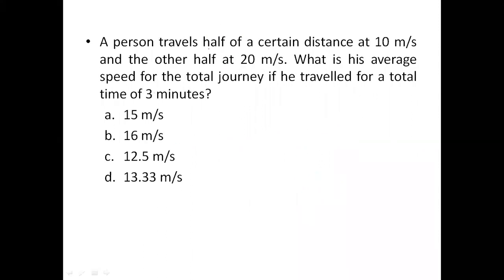A person travels half of a certain distance at 10 meters per second and the other half at 20 meters per second. So half distance, 2 equal distances. What is the average speed? To find the average speed when 2 equal or 3 equal or 4 equal distances are given, any number of equal distances, you need not worry about the total time of the journey given. So directly he is asking 2 equal distances with 2 different speeds covered. So we have n divided by all the reciprocals of speeds added when n equal distances are covered with different speeds for average speed.